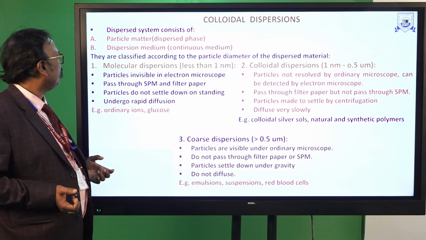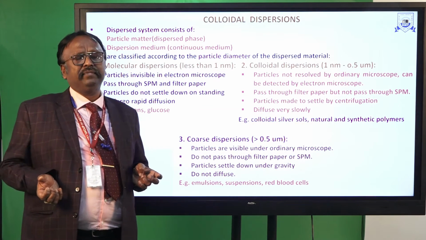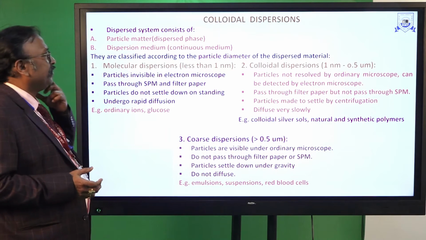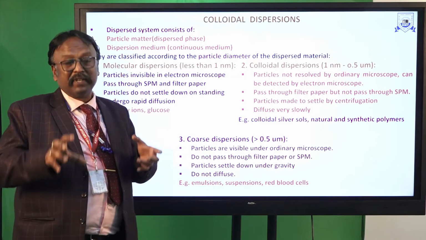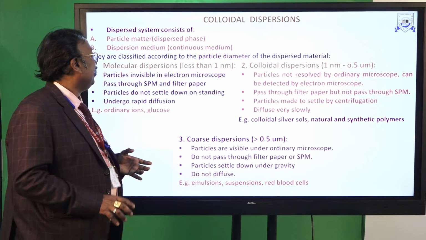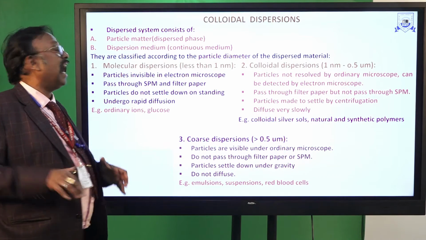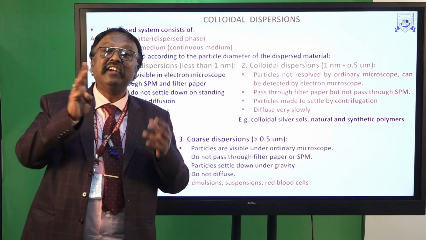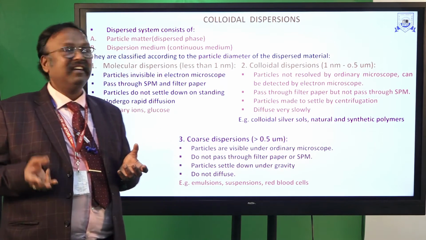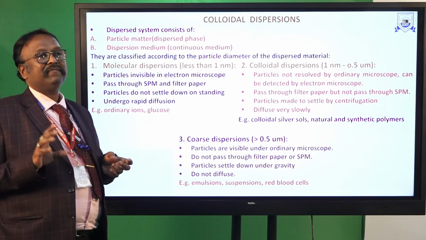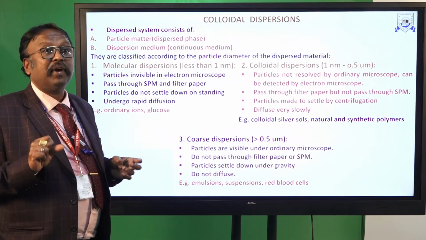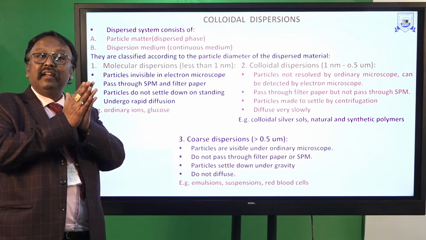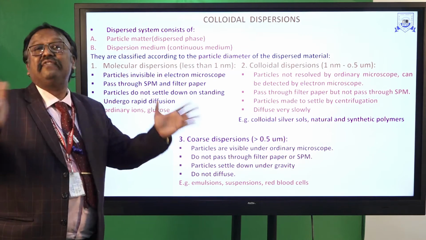The classification of colloids is according to the particle diameter of the dispersed particle. Depending upon the diameter of the particle, they are classified into three different types.